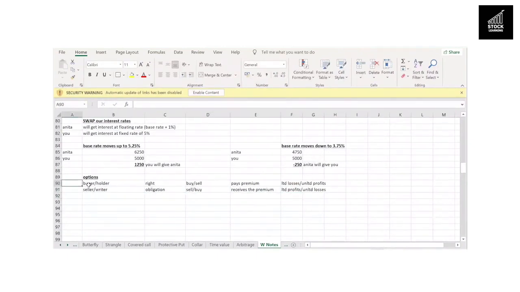Are you clear with what are the rights, obligations, who does what and who enjoys what? Very clear with options.